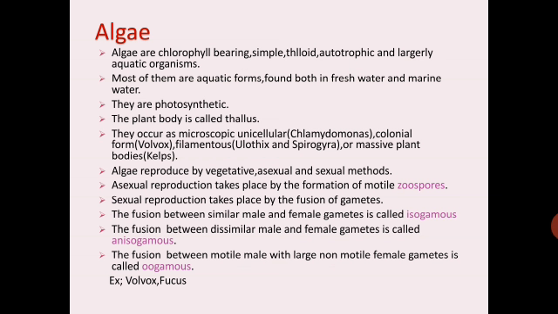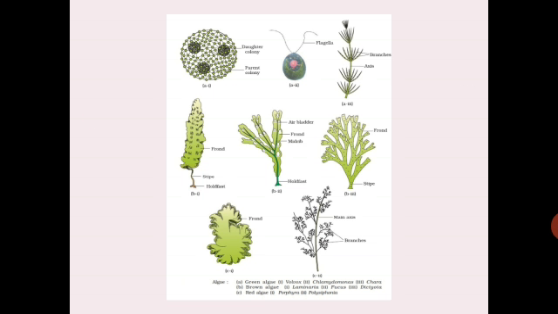Remember again, they are chlorophyll bearing simple thalloid autotrophic and largely aquatic organisms found both in freshwater as well as marine water. They may be microscopic, they may be colonial, filamentous or massive plant bodies. Vegetative, asexual and sexual methods of reproduction are observed here. Asexual reproduction is by zoospores. Sexual reproduction takes place with the fusion of gametes, maybe isogamous, anisogamous or oogamous. Example, Volvox, Fucus. Here you can see the examples of the algae.